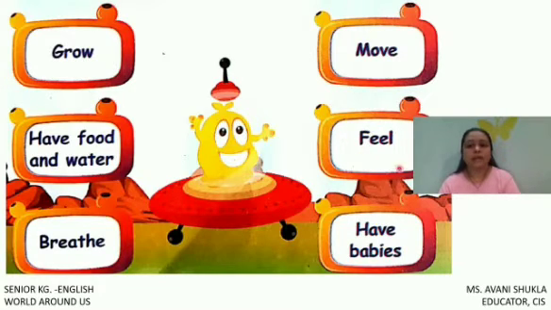So you can feel that hurt, right? Then we have the babies also, right? Living things will have the babies. So these are the 6 points which are very important for the living things, right? And the thing which cannot do all these things, they are called non-living things.